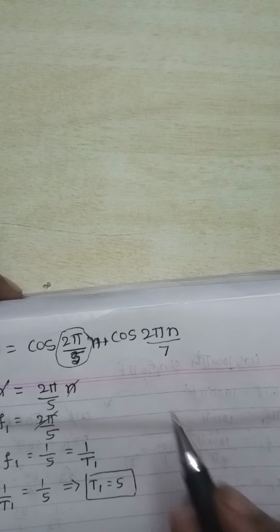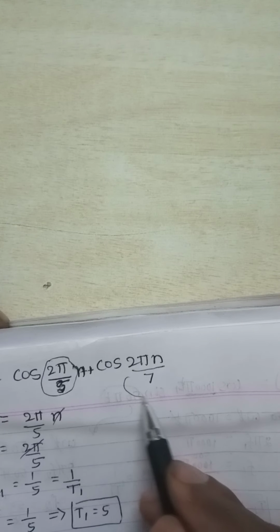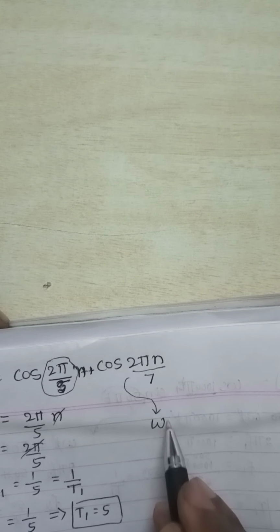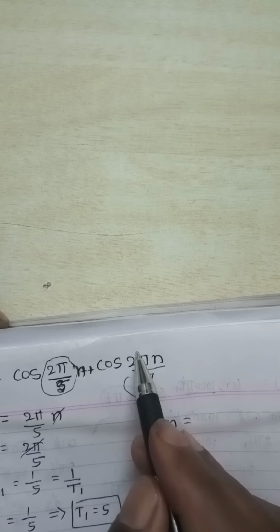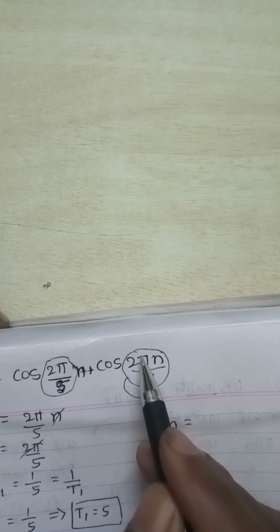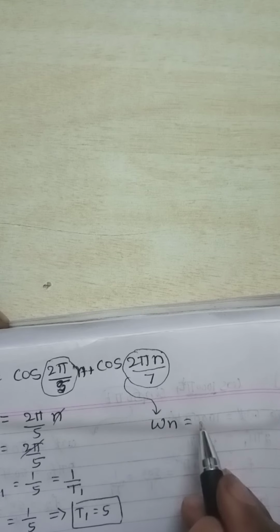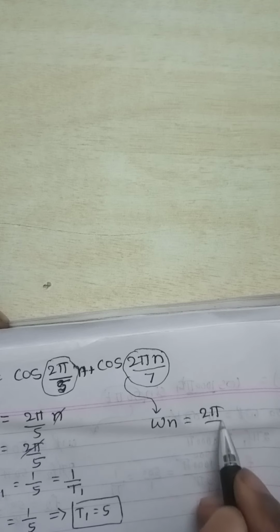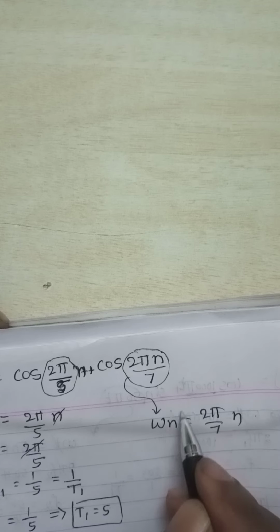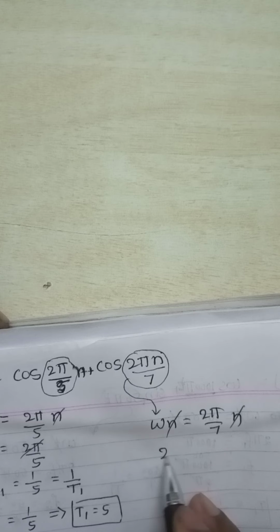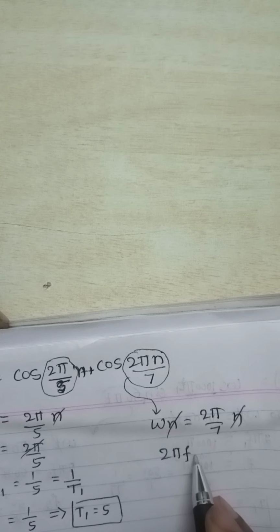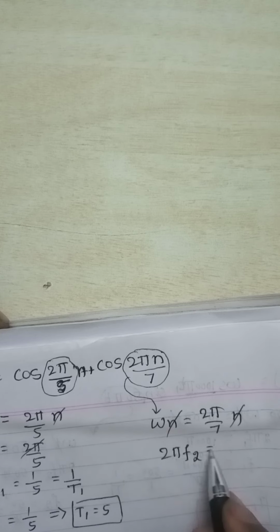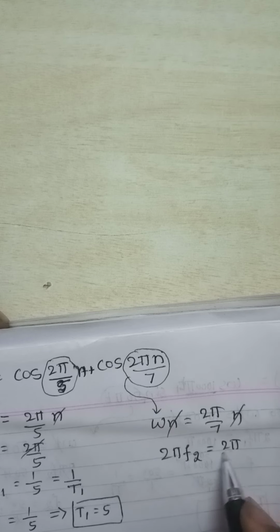This is about the first term. Coming to the second term, again omega n is 2 pi by 7 n. So this n and this n get cancelled. Omega is nothing but 2 pi f. It is the second part of the signal, so f2 is equal to 2 pi by 7.